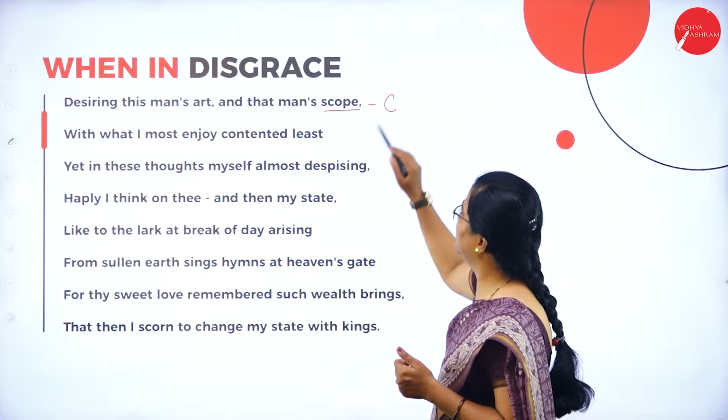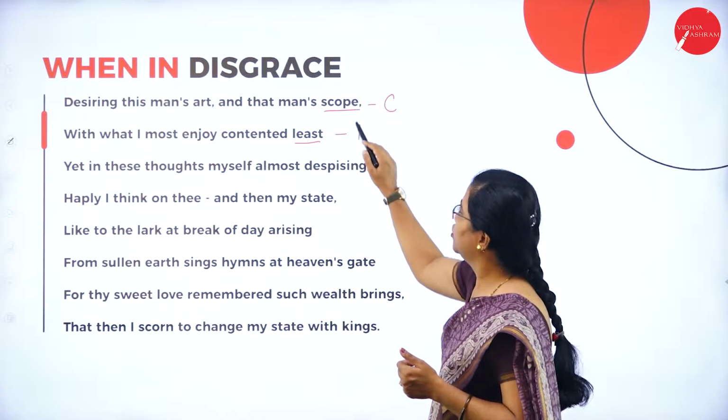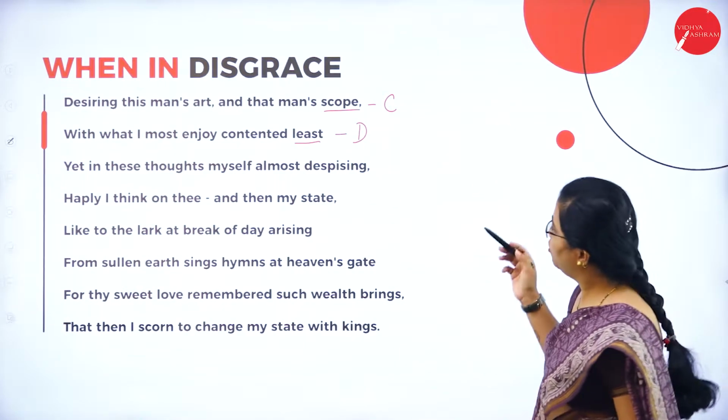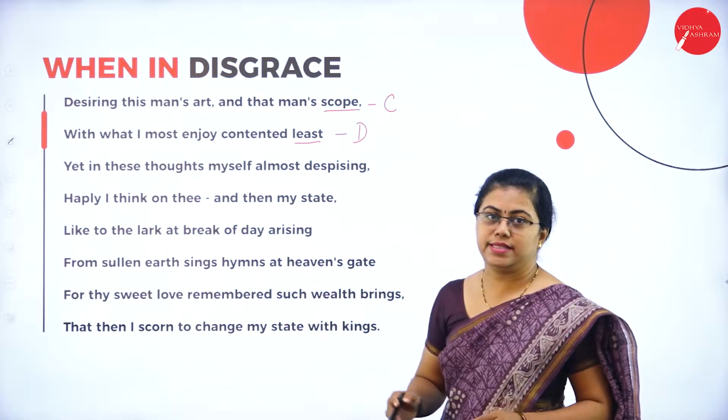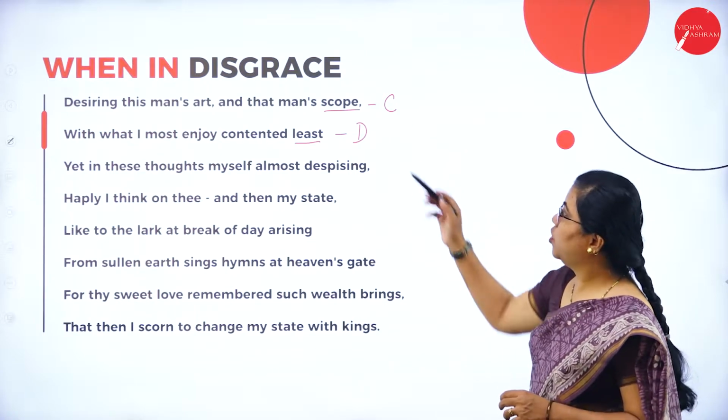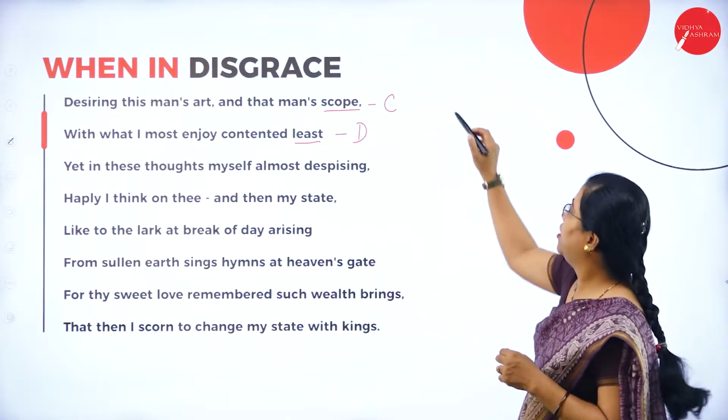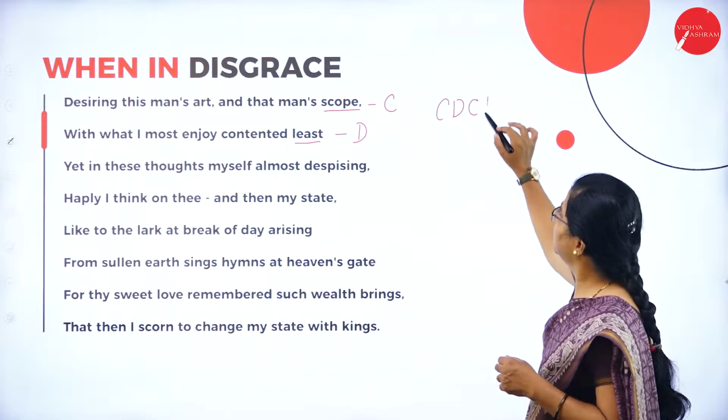Now that rhymes with the previous one, and here also you can give it as D. Let me just go back to the previous slide. Hope and possessed, scope and least. So this is what rhymes. So again the rhyme scheme of the second quatrain comes to CD.